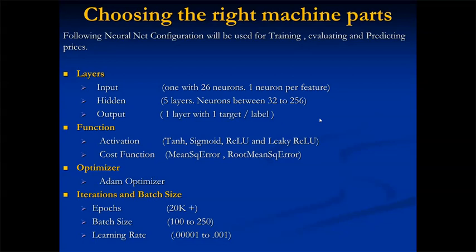Optimizers, I used the gradient descent optimizer initially, and then later on, based on online research, I used the Adam optimizer. And Adam optimizer was pretty fast, and actually it gives slightly better results.